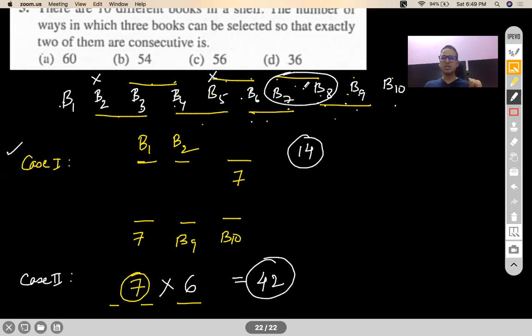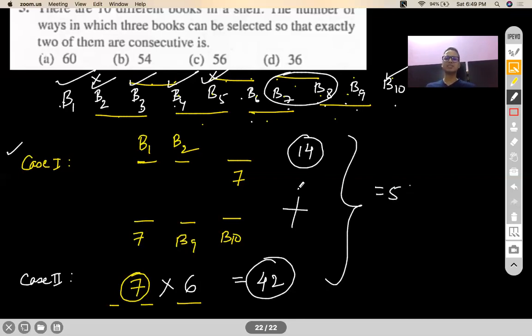So you can only pick B10 or B5 or B4 or B3 or B2 or B1. So 1, 2, 3, 4, 5, 6. So for every pair of the 7, there are 6 combinations. So 7 into 6, 42. Since they are cases, I will add them, and your answer will become 56. Definitely option number C is correct. Most of you have voted for C, by the way.